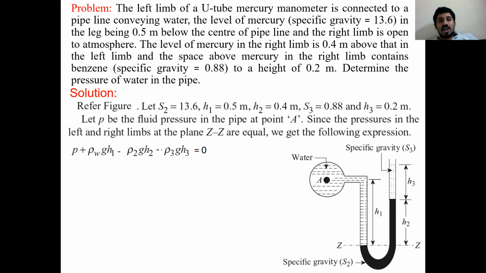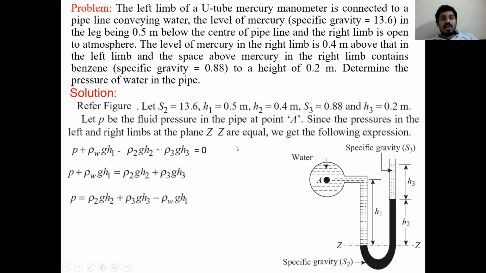I wrote the equation P plus rho W G H1 minus rho 2 G H2 minus rho 3 G H3 equals 0. P plus rho W G H1 is equal to the negative values moved to the other side, rho 2 G H2 plus rho 3 G H3. So P is equal to the total hydrostatic terms on the right side. I am going to substitute values here.